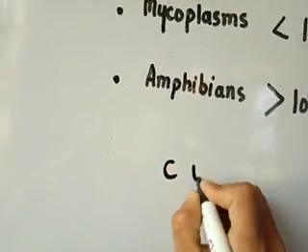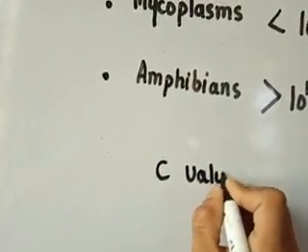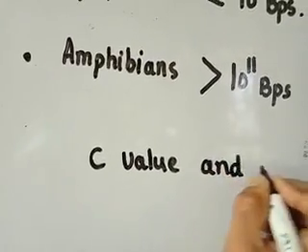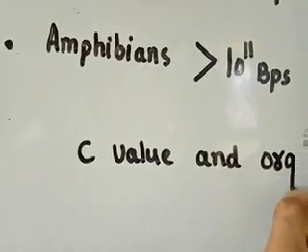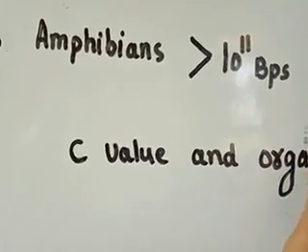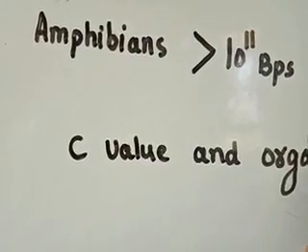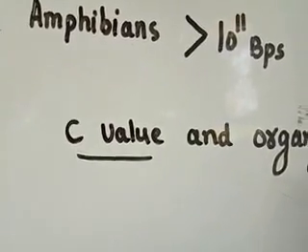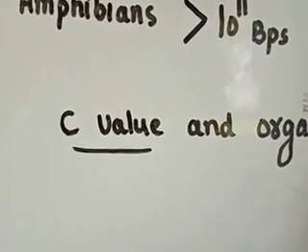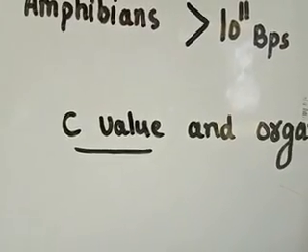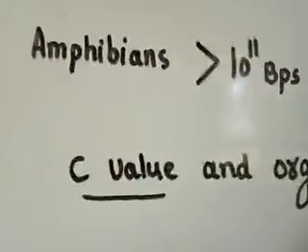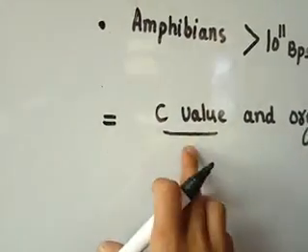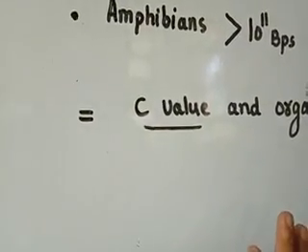There is a correlation in lower eukaryotes between C value and organism's complexity.